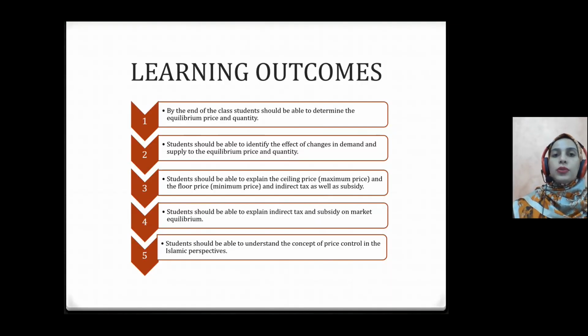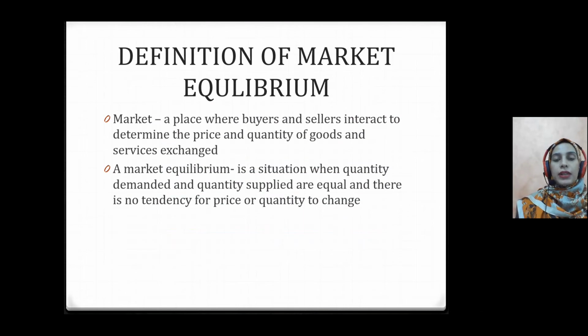All right. So these are the learning outcomes. By the end of this chapter, or by the end of this class, students should be able to determine the equilibrium price and quantity. Students should be able to identify the effect of changes in demand and supply on the equilibrium price and quantity. Students should be able to explain the price ceiling, maximum price, and price floor, minimum price, indirect tax, as well as the subsidy, and students should be able to understand the concept of price control in Islamic perspective.